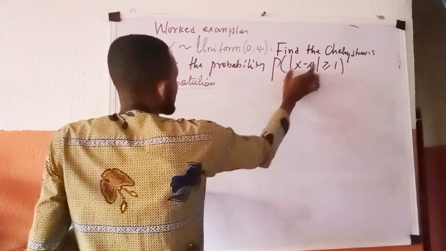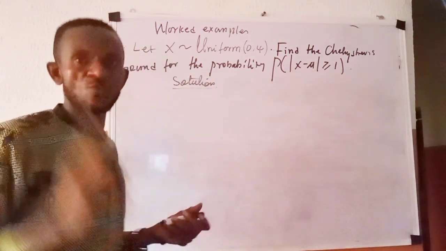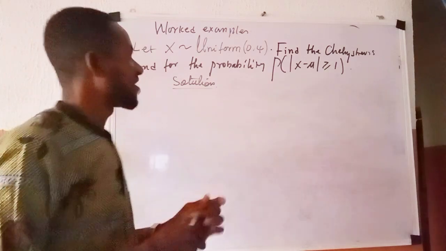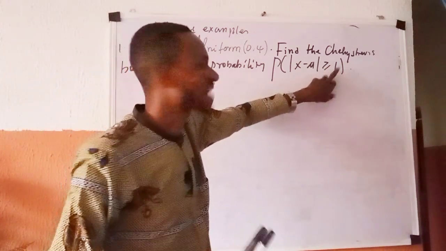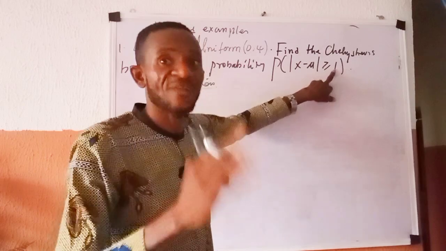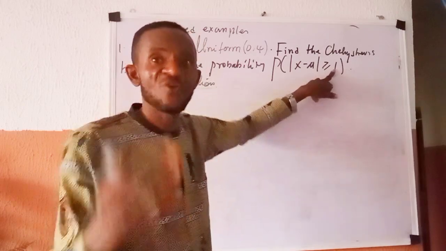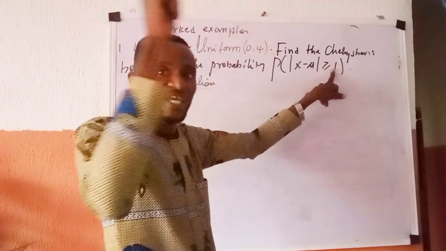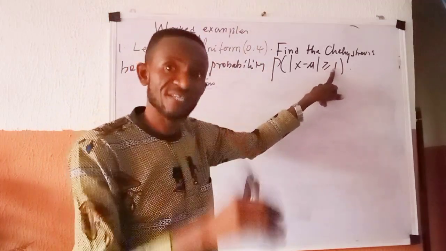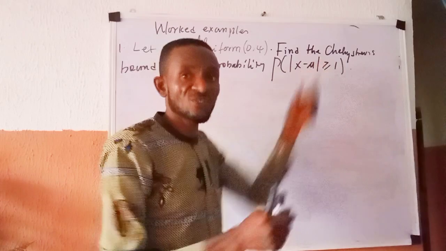First of all, transform this to look like what we proved earlier. We are not seeing anything like k sigma here. We are seeing something like 1 here, which we can just take as whether it is the sigma or whether it is k. That was the essence of proving the other one that ended with k and the other one that ended with k sigma. So first of all, transform this into what you know.